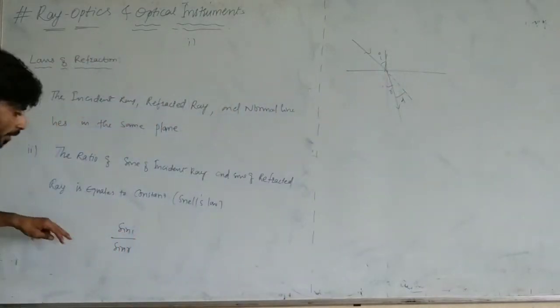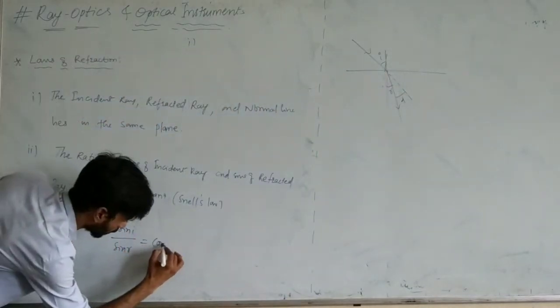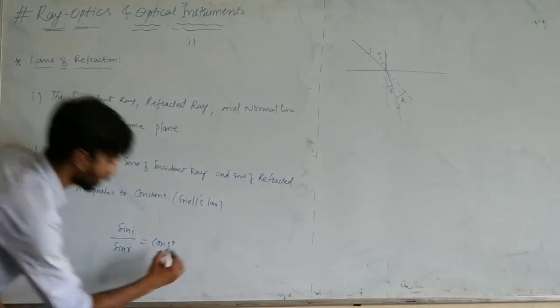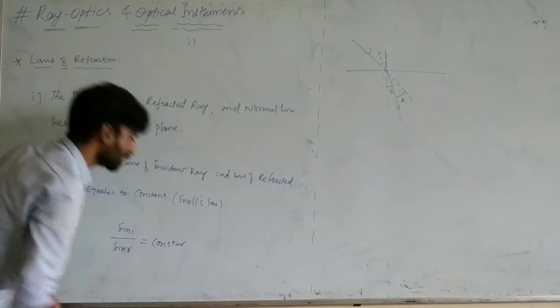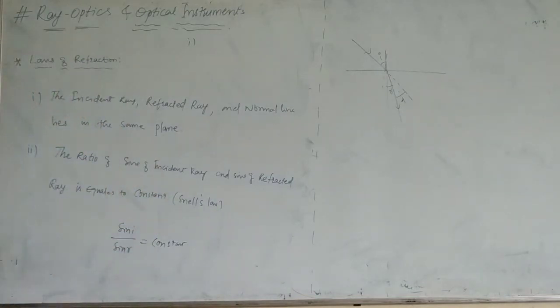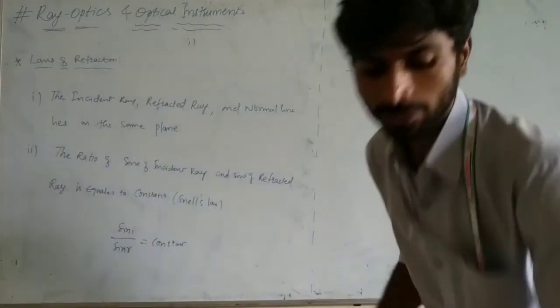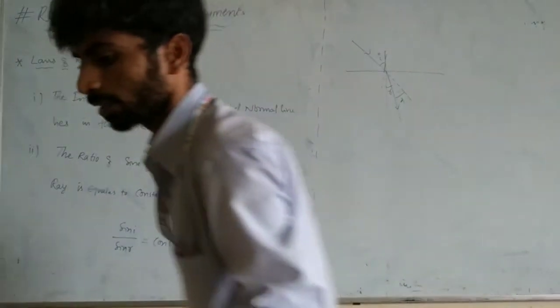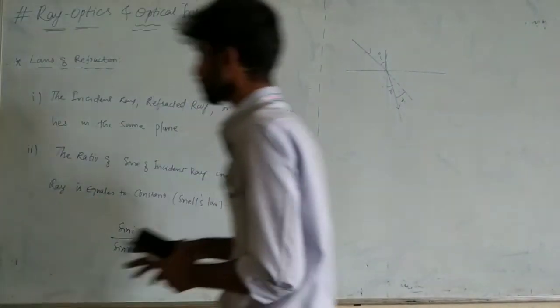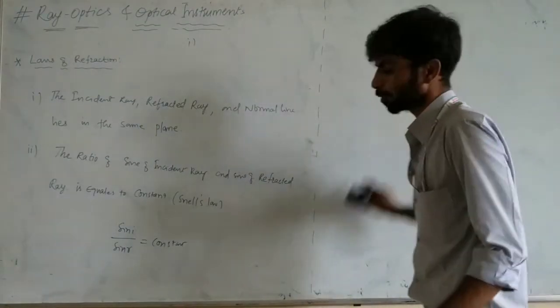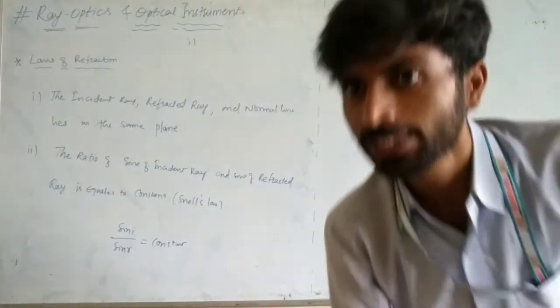Now come here. So this is your constant. This is nothing but your Snell's law. So the constant I am going to change with eta or n.